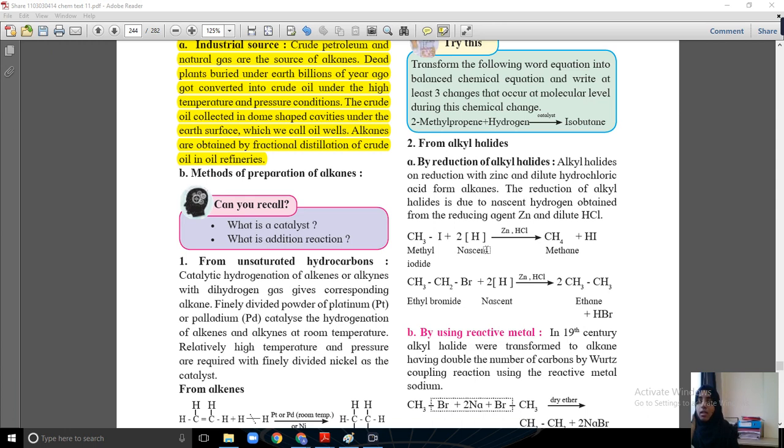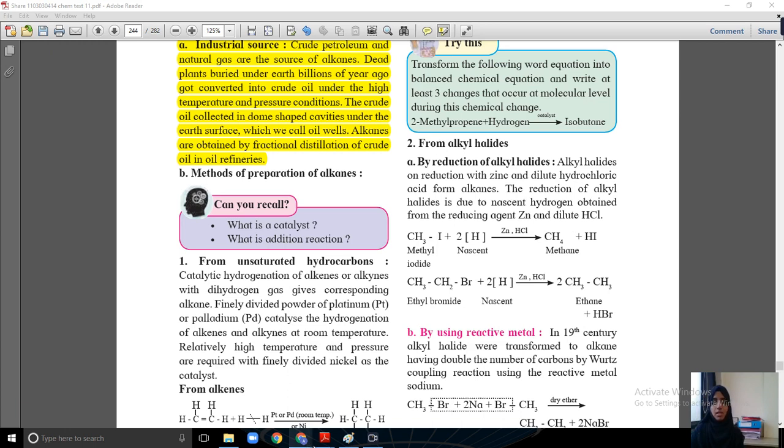Reduction is nothing but a process in which hydrogen is added. The reduction of alkyl halide is due to nascent hydrogen obtained from the reducing agent Zn and dilute HCl. First, zinc and hydrochloric acid will react and provide H, hydrogen. We are not adding hydrogen separately. Zn and HCl provide the hydrogen and then the reduction takes place. The halogen atom is replaced by hydrogen.